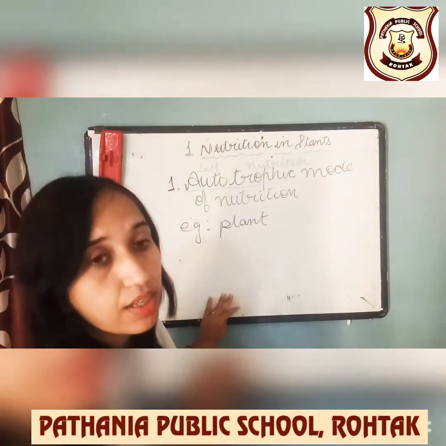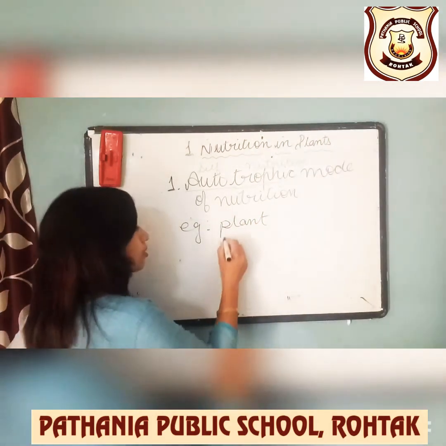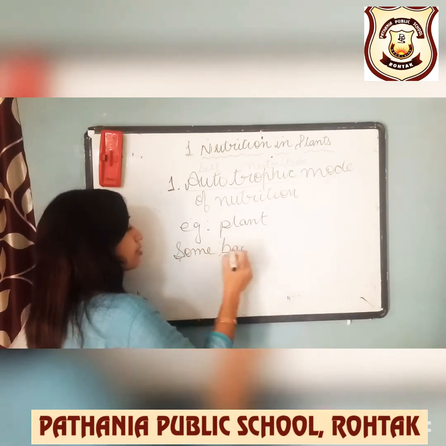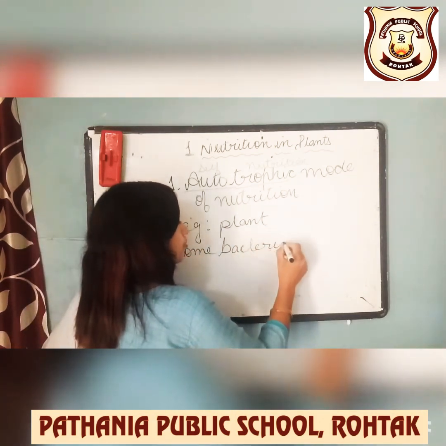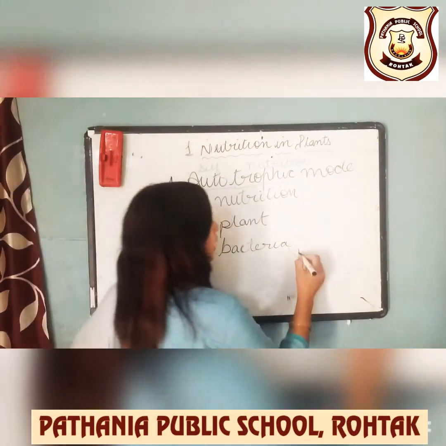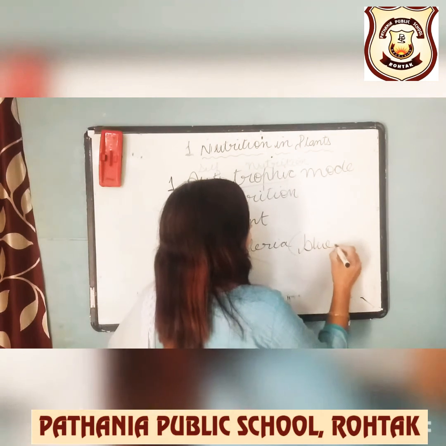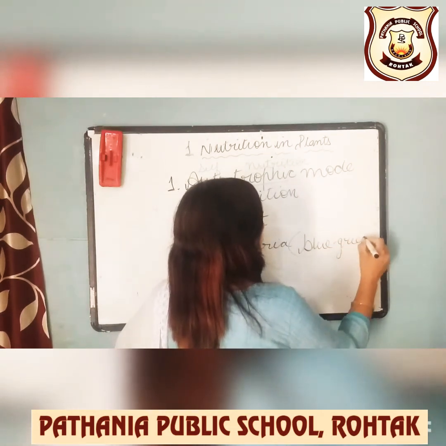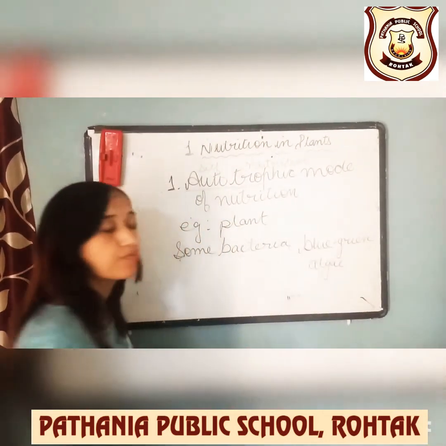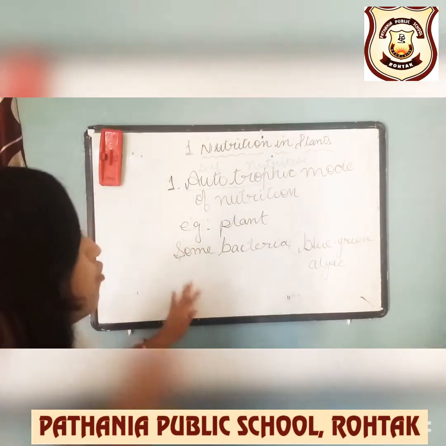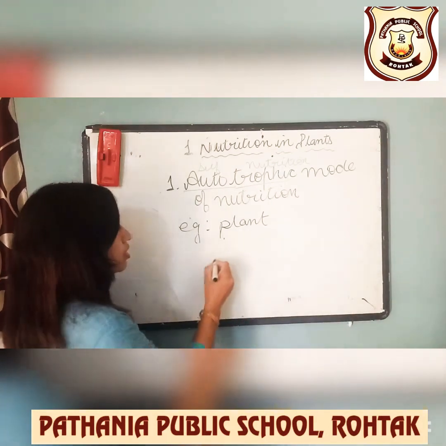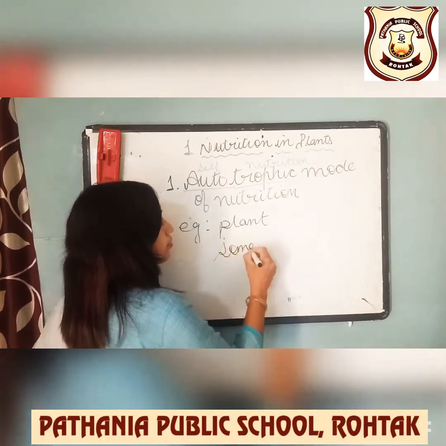Even plants, and we can take some bacteria. Some bacteria, children, means blue green algae is the example for the autotrophic. So some examples we are taking: plants, and we can take some bacteria.